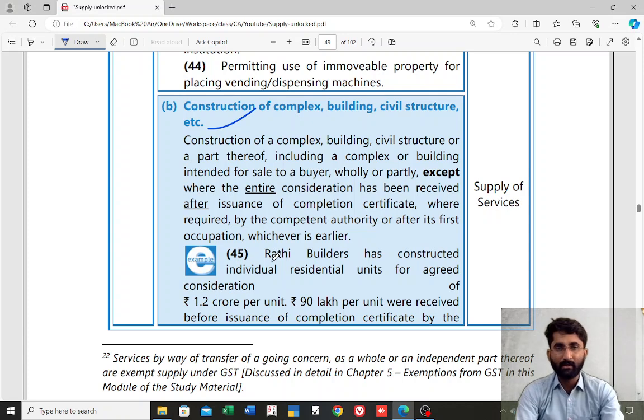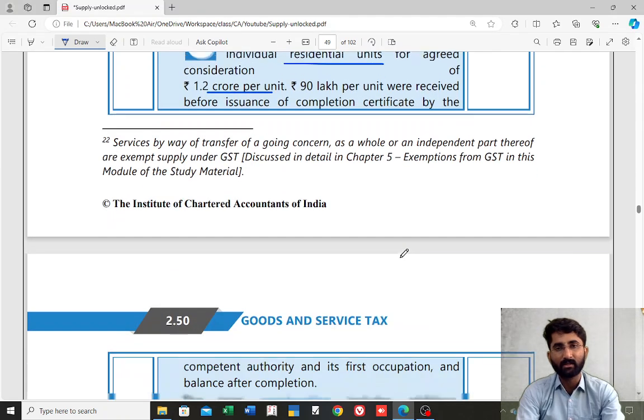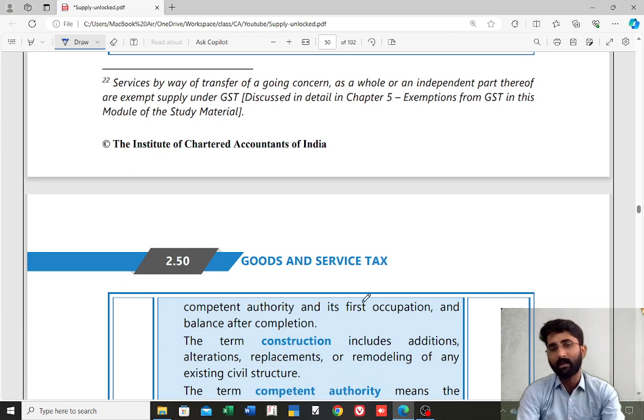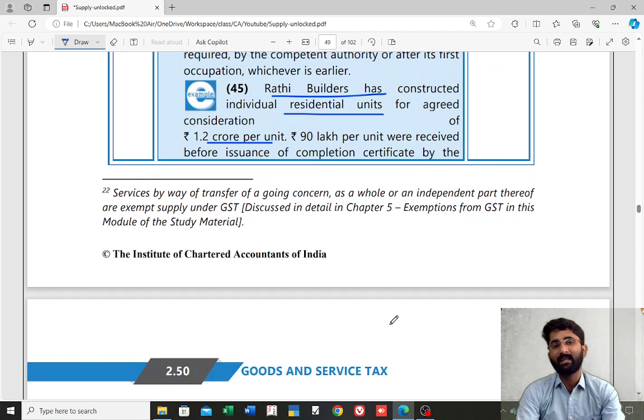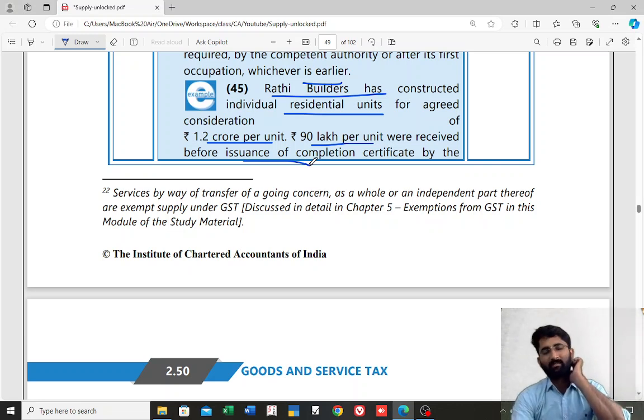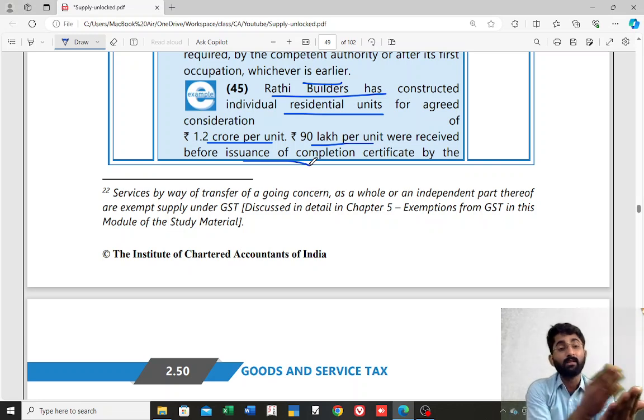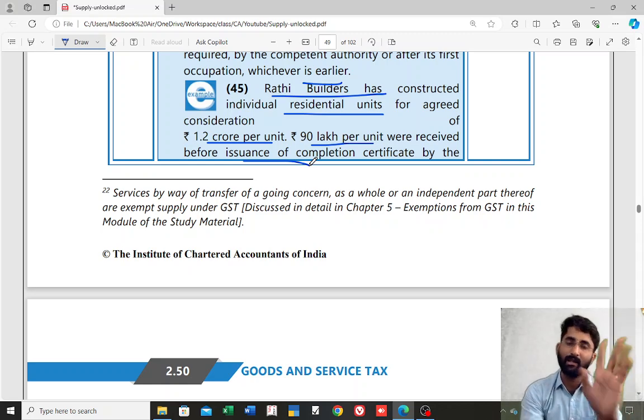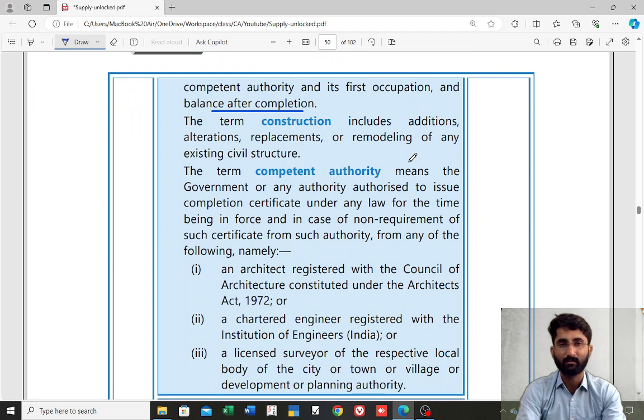There is one example here. Rani Builder has constructed individual residential units for an agreed consideration of 1.2 crore per unit. 90 lakh per unit were received before issuance of the completion certificate by the competent authority and its first occupation, and the balance after the completion. So this is one example, correct? No, he has received before. See, Rani Builders got 90 lakh per unit before issuance of the completion certificate. That means it is supply of service. If the entire consideration was received after this date, then it was neither supply of goods nor supply of service.